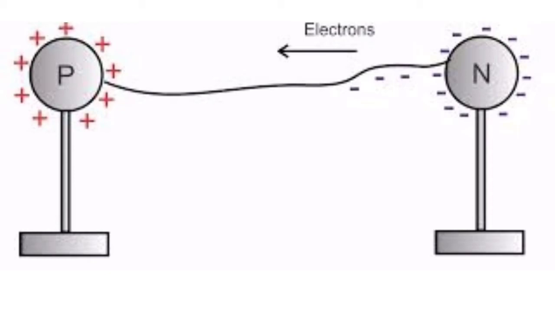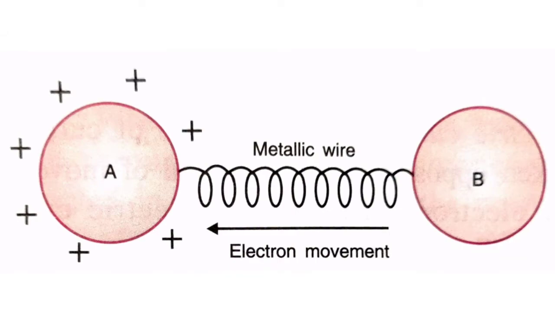For example, if we keep two conductors, one positively charged and the other one uncharged. If we say a positively charged conductor, that means it has a deficit of electrons, means it has less or no number of electrons. While if we say a negatively charged conductor, that means that conductor has an excess of electrons. So here we are having one conductor positively charged and the other one uncharged.